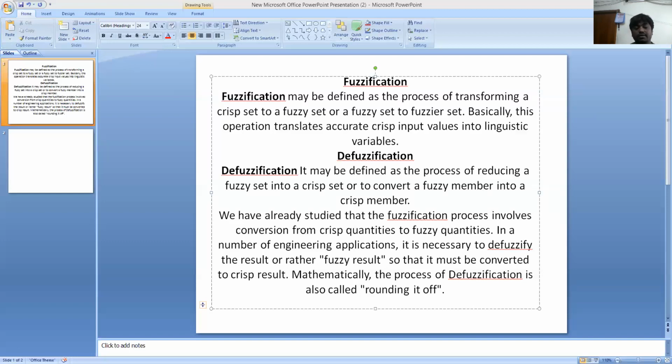Now the center of the area of fuzzy set C1 is, let's say, x1. We have the two fuzzy sets C1 and C2. The center of C1 equals (3 plus 7) by 2, that is 10 by 2, equal to 5. In a similar manner, the center of fuzzy set C2 equals (8 plus 4) divided by 2, which equals 6. So there are two centers, C1 and C2: one is 5, another one is 6.